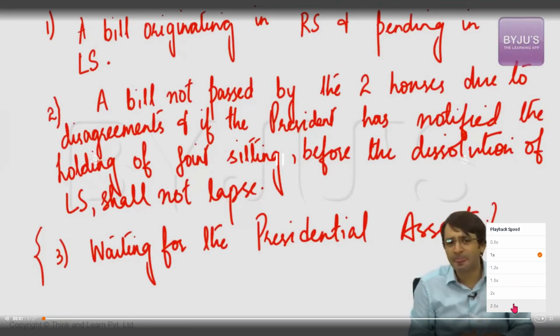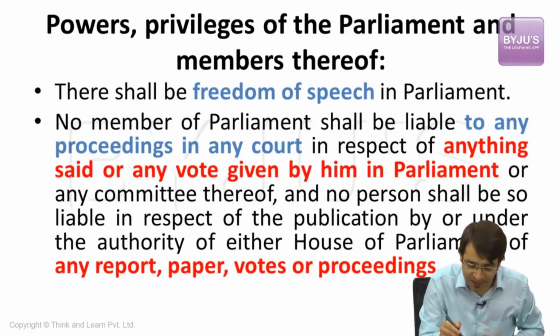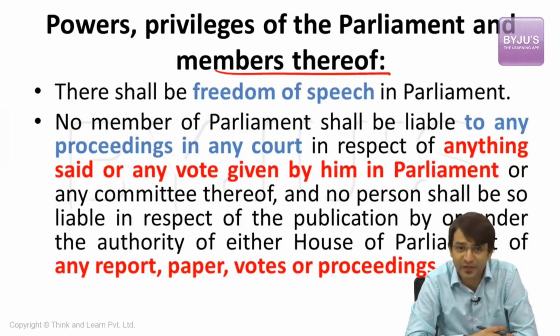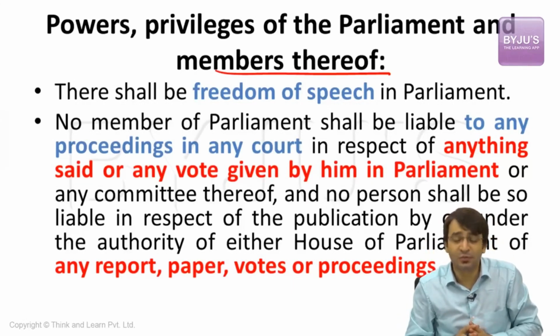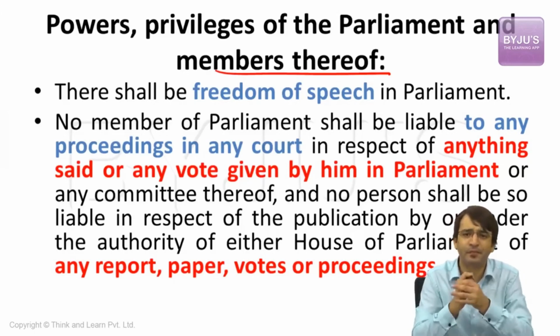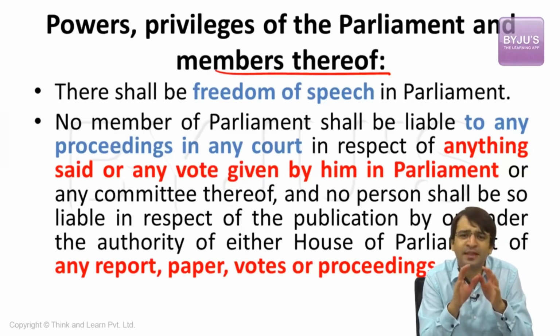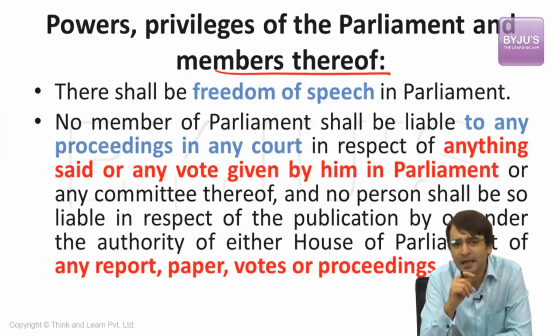Now let us talk about the most fascinating concept in the Indian Constitution: powers and privileges of the Parliament and the members thereof. Let's have a look at that. There are some powers, some privileges, and some immunities which are vested with the members of the Parliament and Parliament as a whole. But why? And how? That's the important point. To enable the members of the Parliament to function without any threat, without any coercion, the Constitution says there shall be some powers and privileges available to the members of the Parliament. What are these privileges? The Constitution of India, under Article 105, talks about something very important.